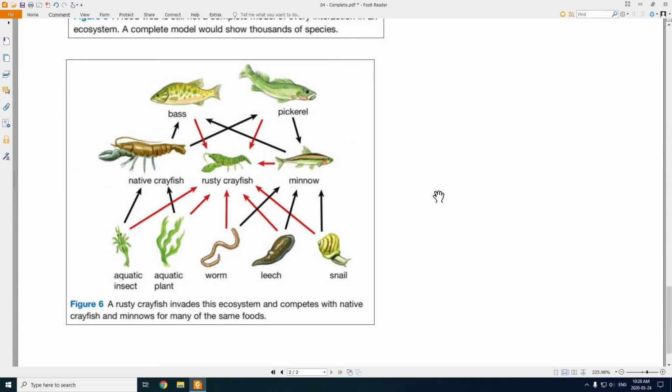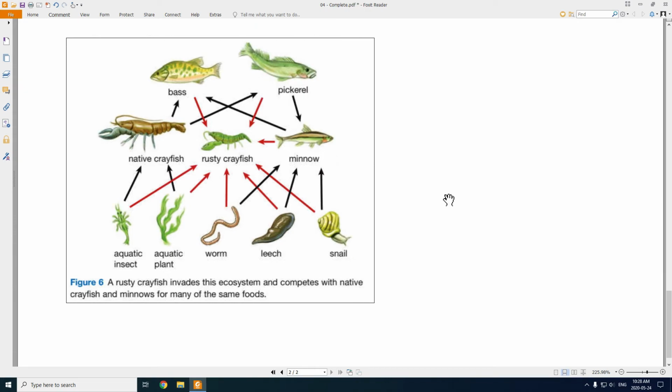Here's another example of a food web. This is an aquatic one. So it's showing aquatic plants and insects. Plants that are growing underneath a lake, for example, or maybe algae that's growing in a lake. Those are all producers. Then we have our primary consumers, right? So the things that are eating these plants. And then we have our secondary consumers, right? Things that are eating those.